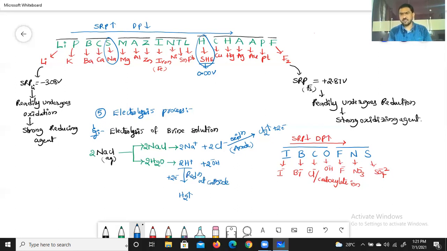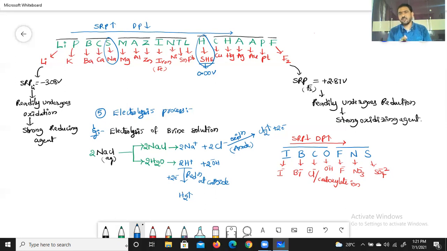Sometimes a question will be asked about the volumes of gases liberated at the electrodes. Coming to the first type of question related to this application of the electrolysis process: if NaCl aqueous solution undergoes electrolysis, what is the volume occupied by gases liberated at the electrodes at STP? The answer is 2 into 22.4 liters.